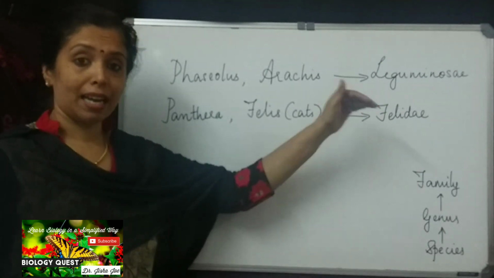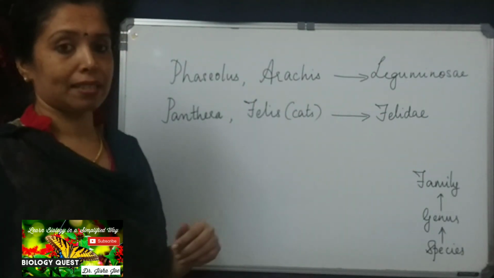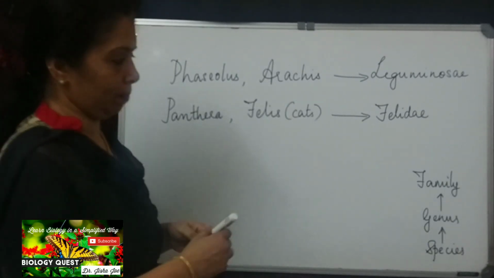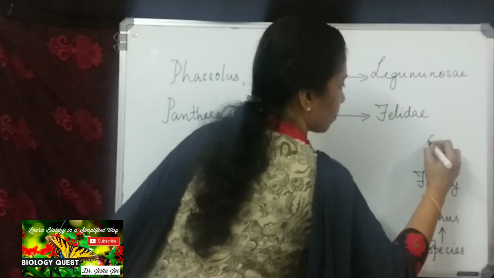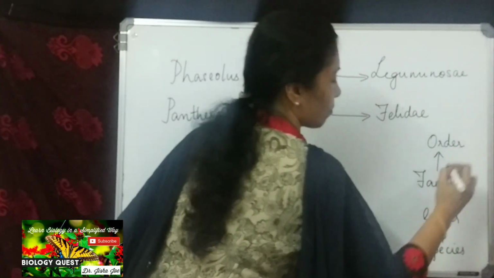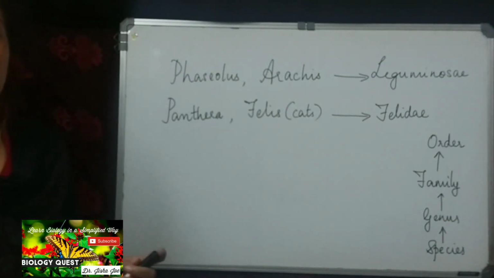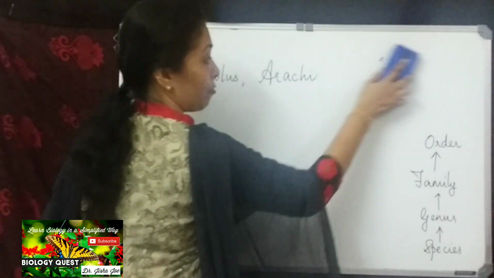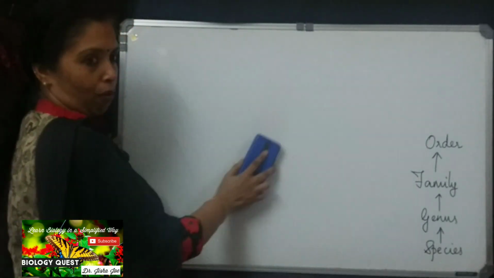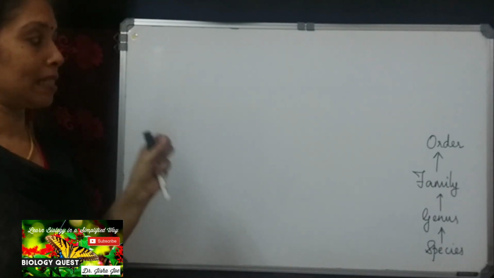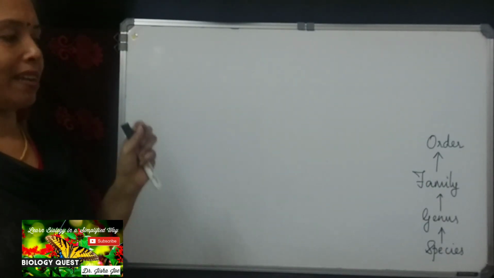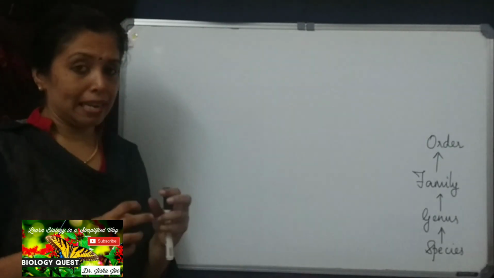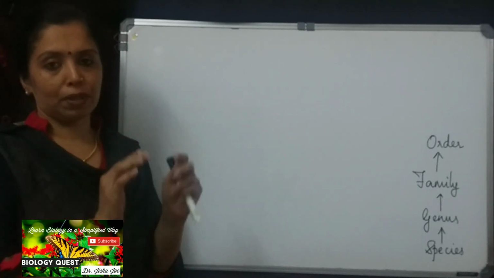Now, which is the next higher taxon above the family? It is order. What is an order? Closely related families are grouped under an order, or an assemblage of closely related families is an order. So different families that are closely related are grouped together to form the order.